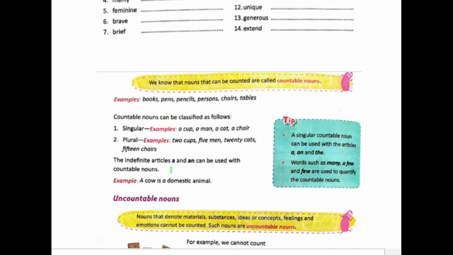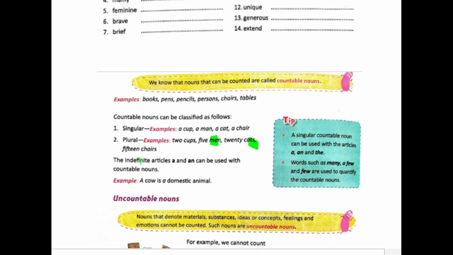Okay. Next we'll go to something we have learned previously, that is countable nouns and uncountable nouns. Countable nouns are nouns which can be counted. I don't have any other words for them. So for example, cup or man or cat or chair, these are objects or animals or whatever, these can be counted. Okay, so their plurals can be written like cups, or the plural of man is men, or the plural of cat is cats, like that.